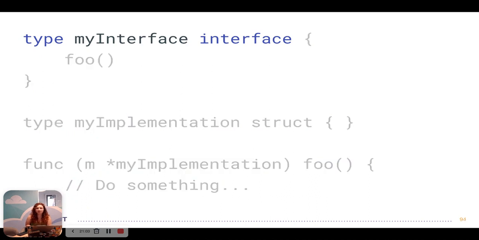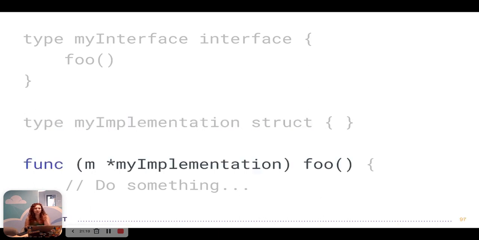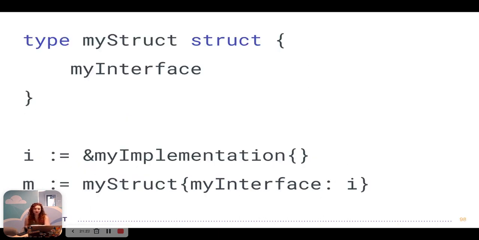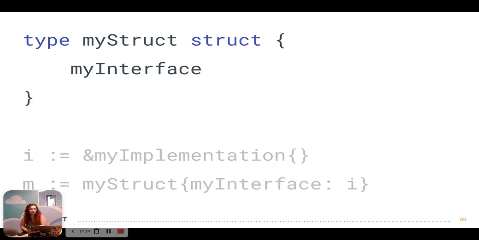Well, we're going to create a very simple interface, call it MyInterface, with one method, the Foo method. Now, because we want a concrete type that implements this interface, we're going to create MyImplementation. Very simple, empty struct that implements MyInterface. Great. Now, just as we embedded a struct in another struct, embedding an interface in a struct is just writing that interface's type, the name of the type, inside the struct. So just as we see here, in this case, we're embedding MyInterface in MyStruct.